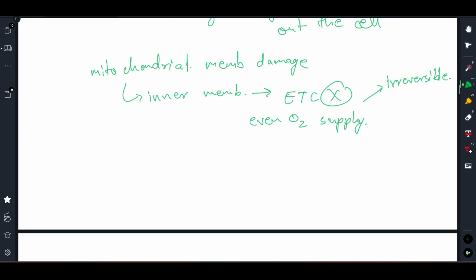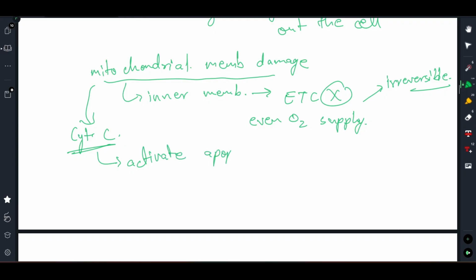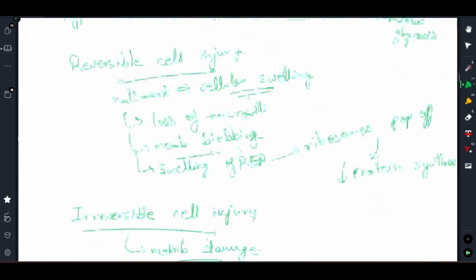Okay. And the last point, if the mitochondrial membrane damages, what can happen is that the mitochondrial enzymes and other molecules present within the mitochondria will get leaked out into the cytosol. Out of those molecules, one is cytochrome C, right? Cytochrome C is one thing which, if it leaks to the cytosol, can activate apoptosis, which will ultimately result in cell death, right? So with this we conclude our discussion on cell injury.